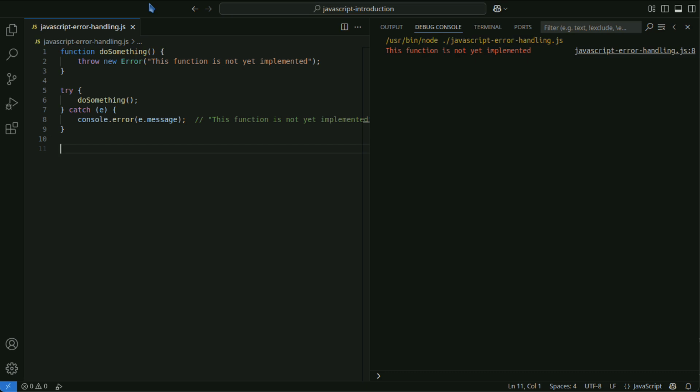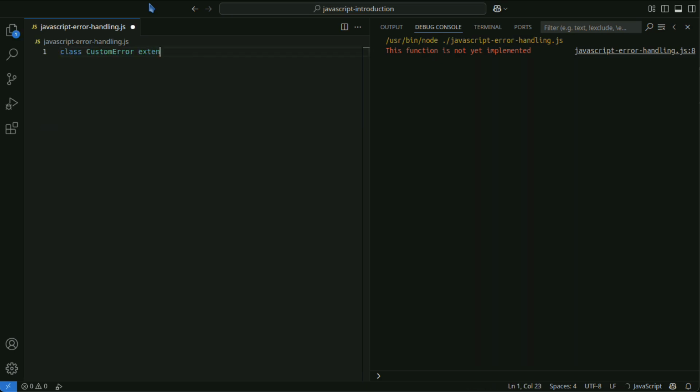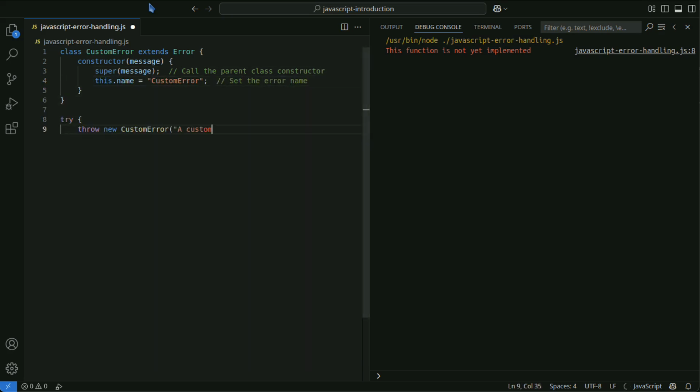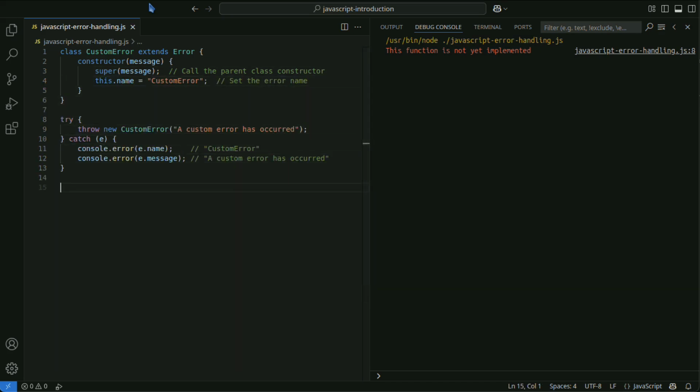In JavaScript, you can create your own custom errors by extending the Error class. This allows you to create errors tailored to specific situations. JavaScript has several built-in error classes that extend the Error class. These are used to represent specific errors.